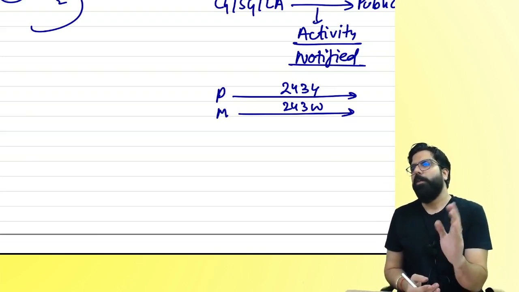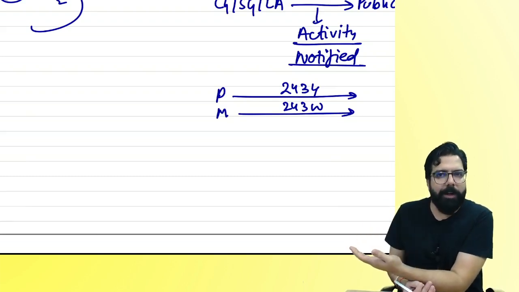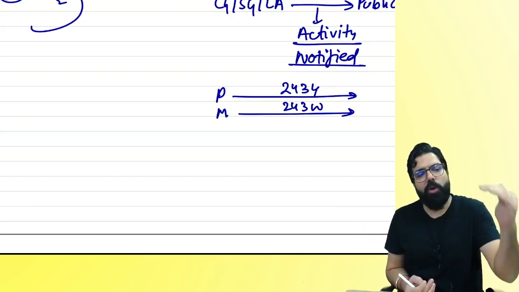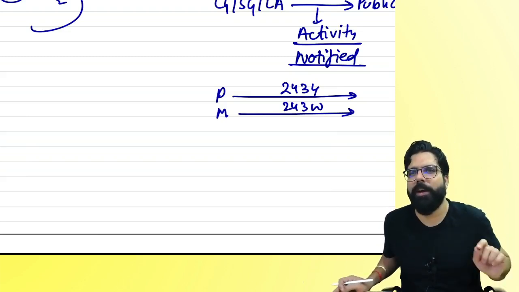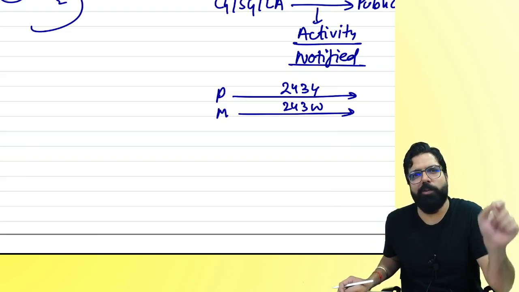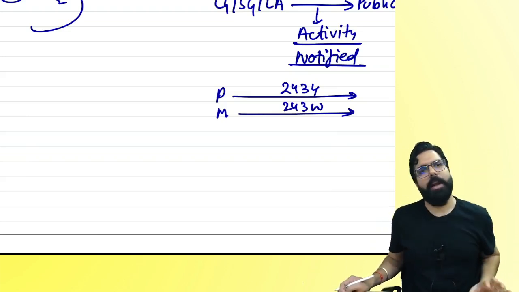Students ask me, sir, do we have to remember 243G and 243W activities? Baba, don't worry. You guys already know what Panchayat does, what municipality does. And slowly, when we are going to government services, I'll talk a little more about it. That much is more than enough. In the exam, they will directly tell you. Panchayat is doing this activity and it is told under 243G. Can I go ahead, everyone?